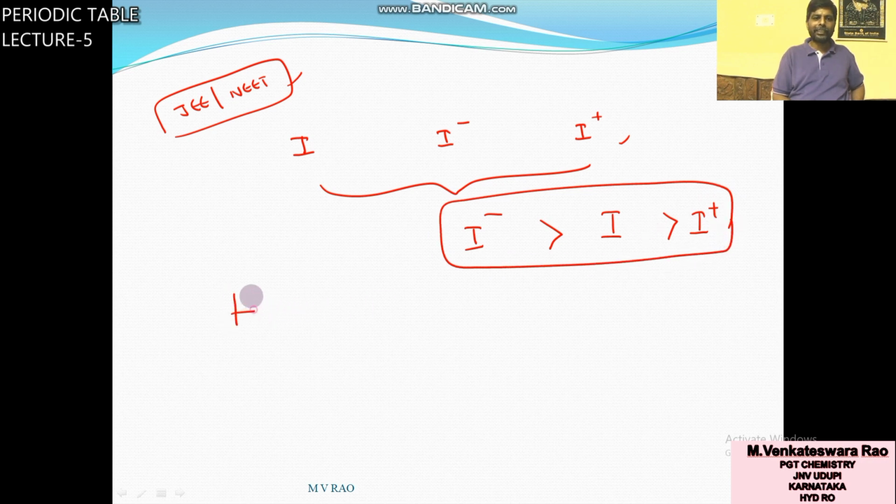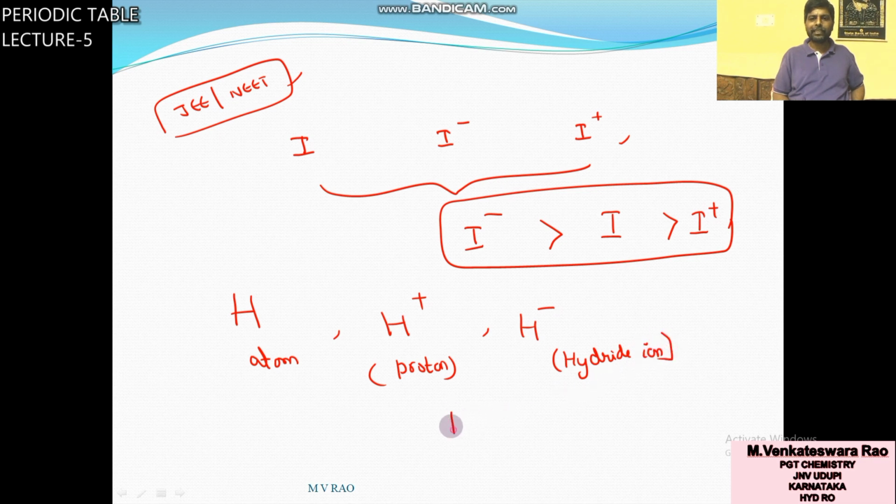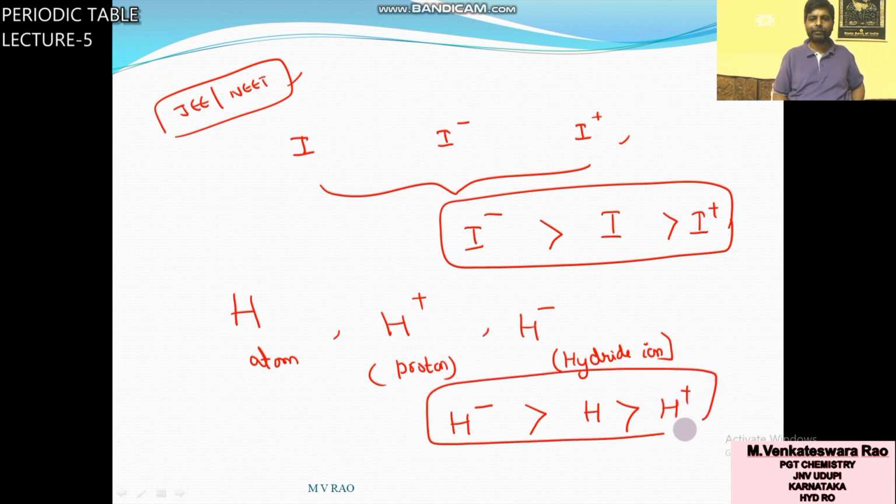Similarly, the H hydrogen atom, H plus is called a proton, and H minus is called the hydride ion. Among these three, the largest one is H minus, greater than the atom, greater than the cation.